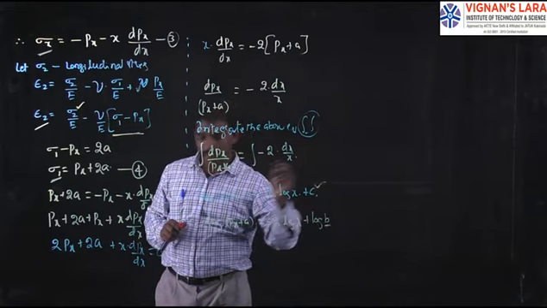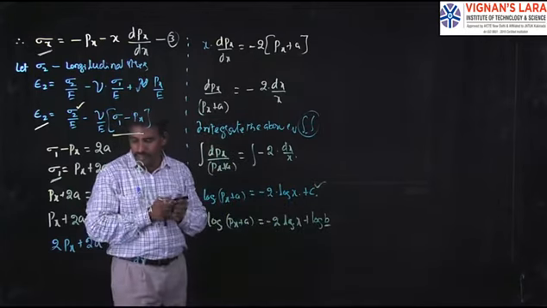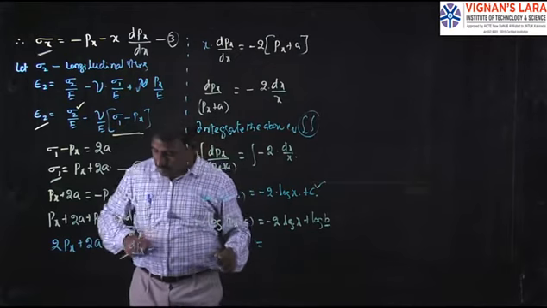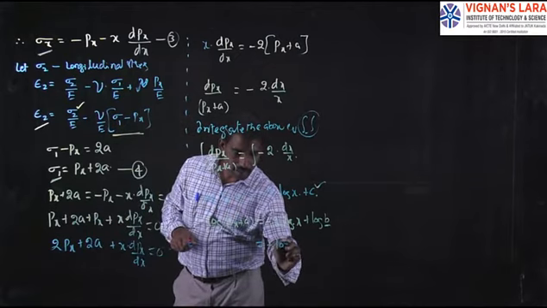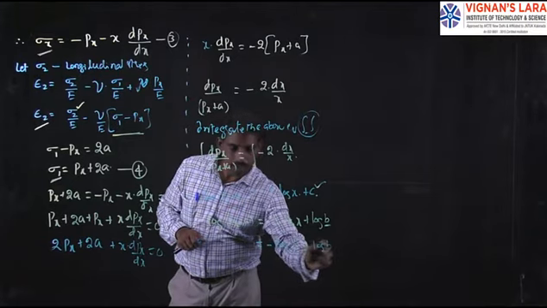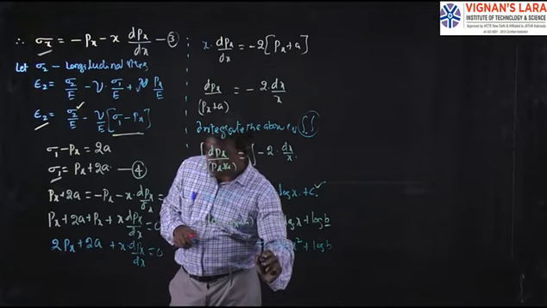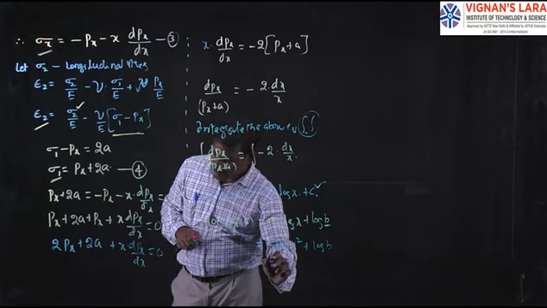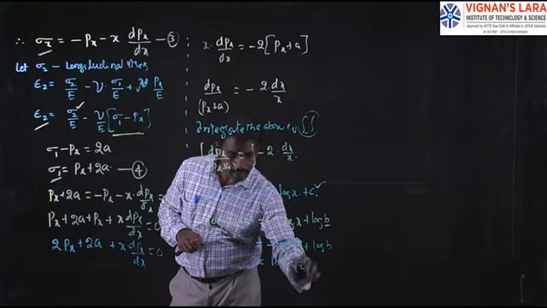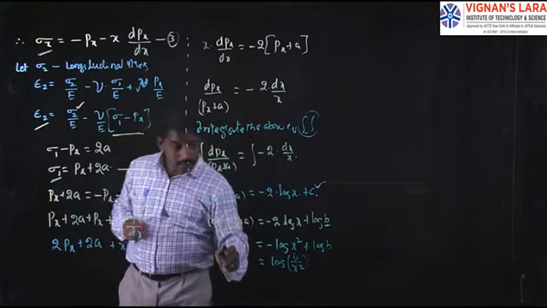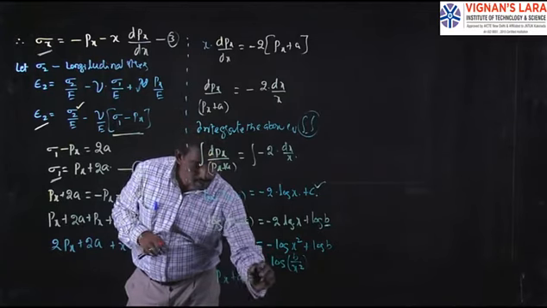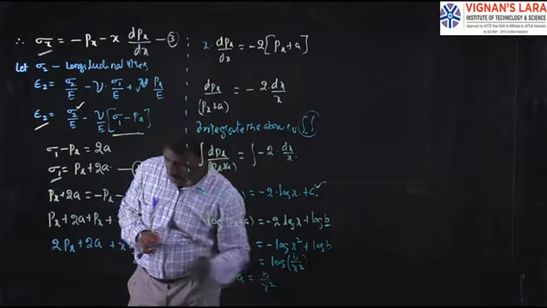The constant of integration is written in such a way that this can be rewritten as minus log of x square plus log b. Again this can be rewritten as log of b by x square. So finally px plus a is equal to b by x square.